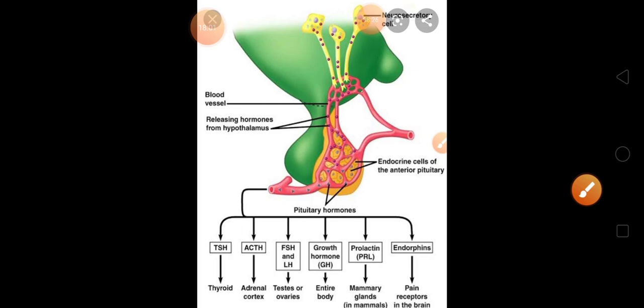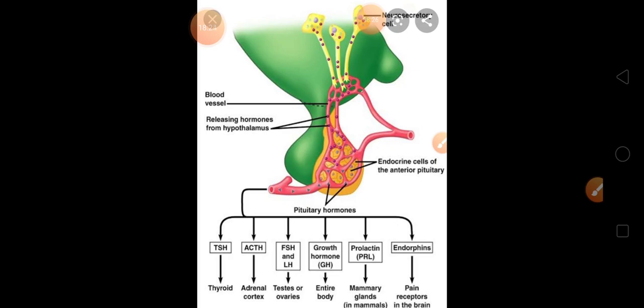Both of them are the controlling unit, controlling your mechanism either by stimulating or releasing it or by inhibiting it. So this is about pituitary hormone.